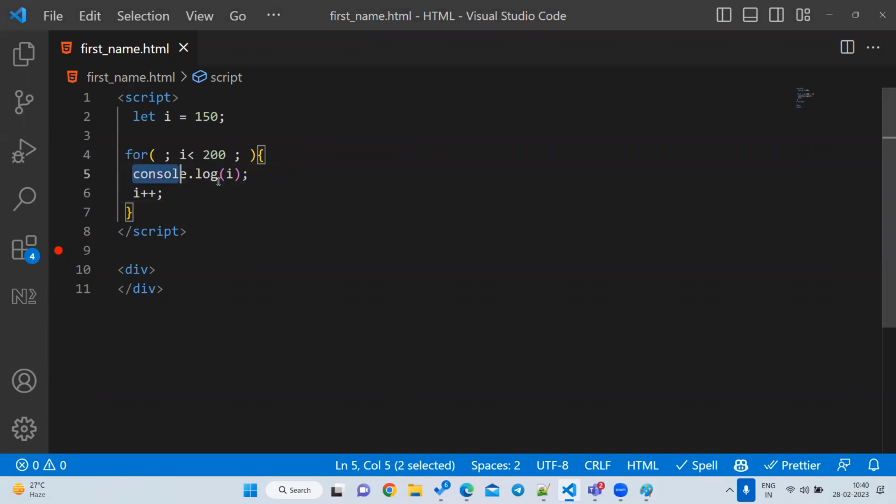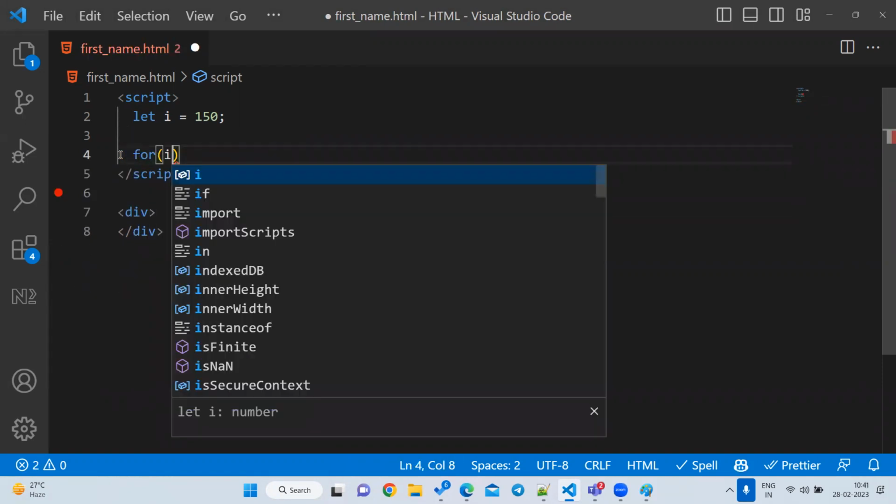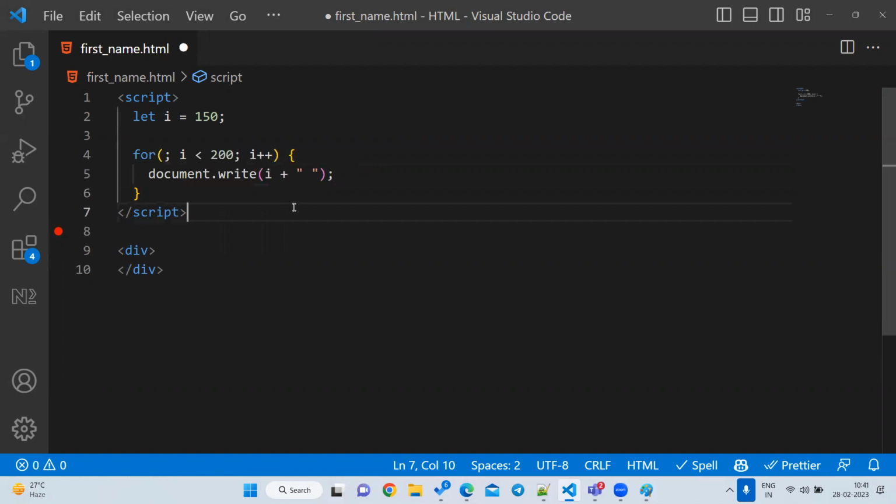Suppose it is printing like this and you want to stop the program, then you can use a break statement, break. Suppose I want to do it like this, let us print 1 to 10 here again. For, first is optional, i less than 200, i plus plus. Something like this. Let us reload the page.